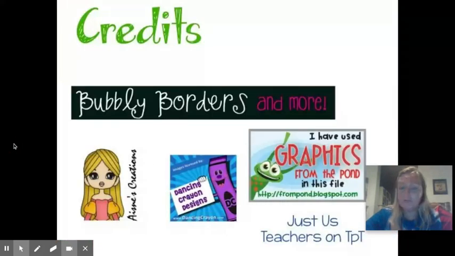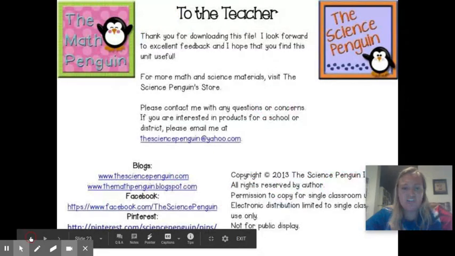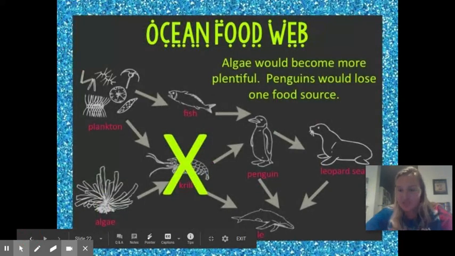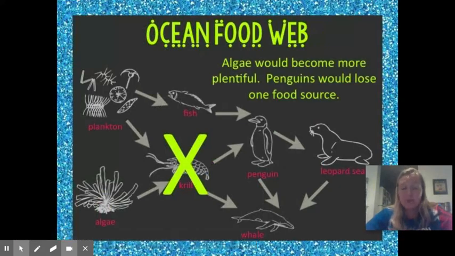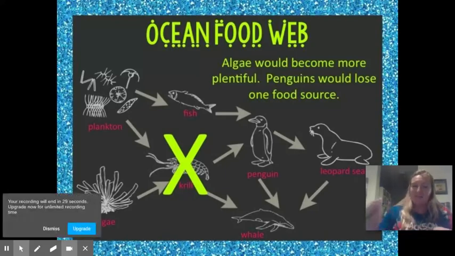All right, so that's all you need to know about our food webs. Like I said, the main types of questions you're going to get are going to be definition questions on producer, consumer, decomposer, and which way energy flows in a food web, and then some what if scenarios. Remember, with your what if scenarios, take it one at a time. If I start off with plankton and ask you about the leopard seal, don't try and go plankton straight to leopard seal. Go plankton to fish to penguin, then to leopard seal. Don't skip steps there. Make sure to think about it step by step.